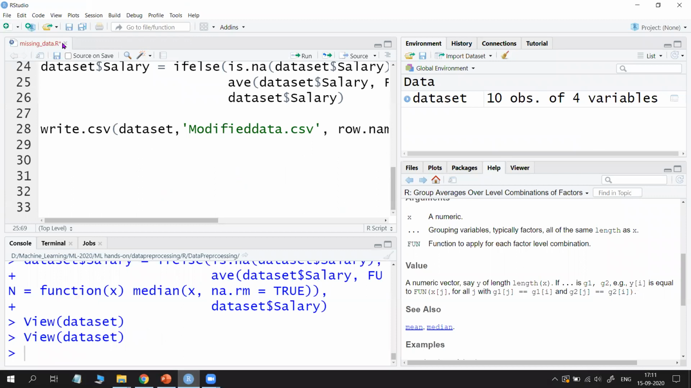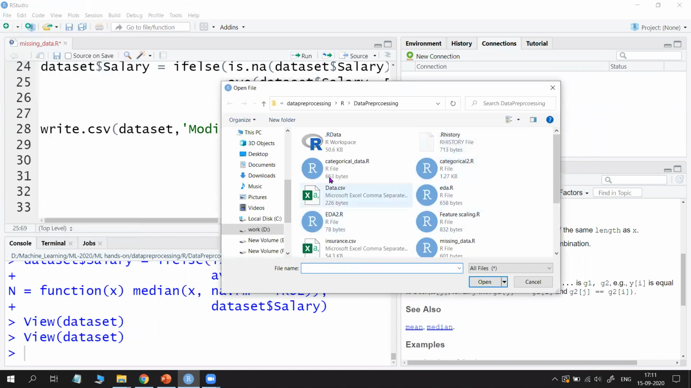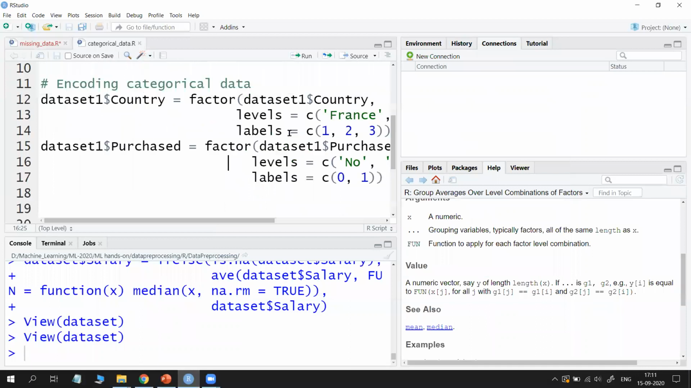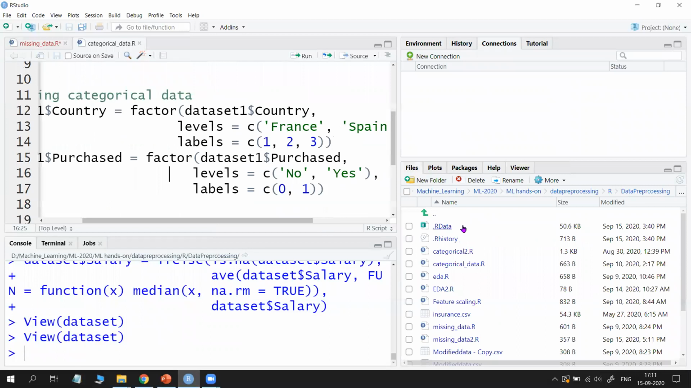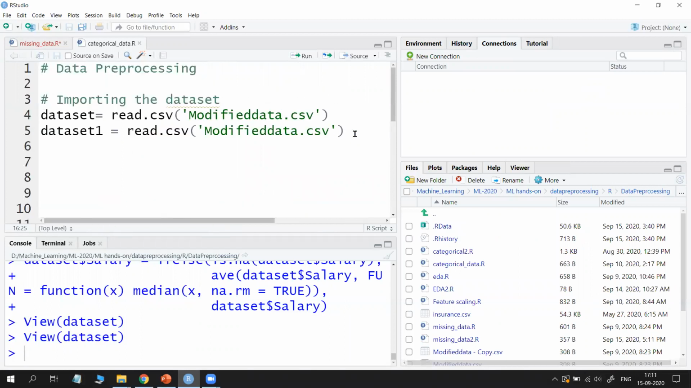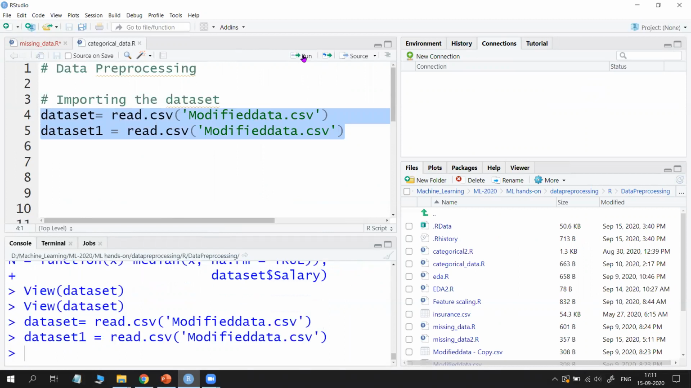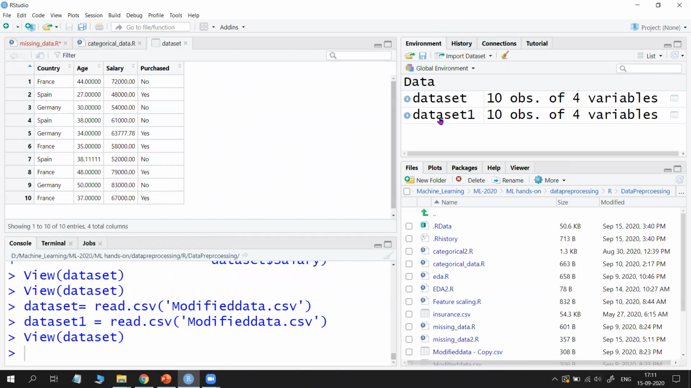Now I am trying to open the R code which is having all these files. Okay, categorical data. See, files in the same directory, no need to use. I am using the same directory with the modified data.csv. Of course, what is this modified data.csv? Whatever file we used in the previous example, but after applying the missing values. So I applied missing values, so now there are no missing values, the same data set.